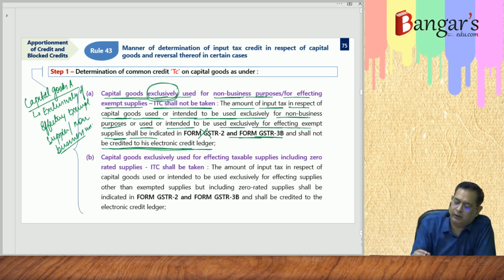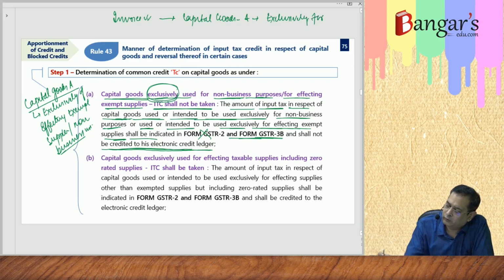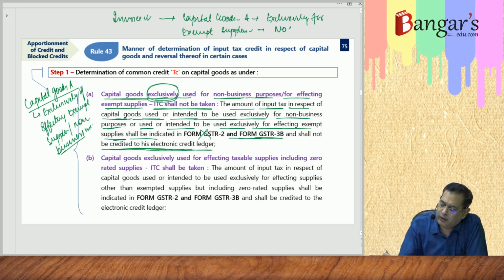So this, we say that this is the invoice. We have purchased capital goods A, and this is used exclusively for what purpose? Exclusively for exempt supplies. Hence, we won't be taking ITC here. No ITC will be taken here.